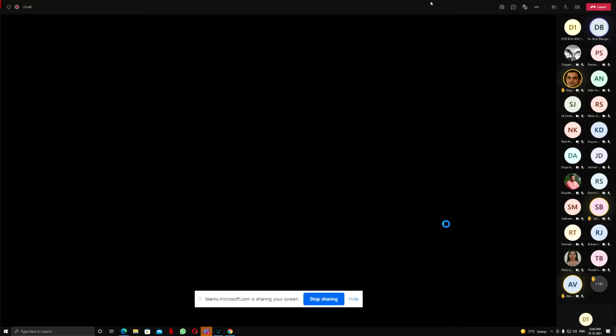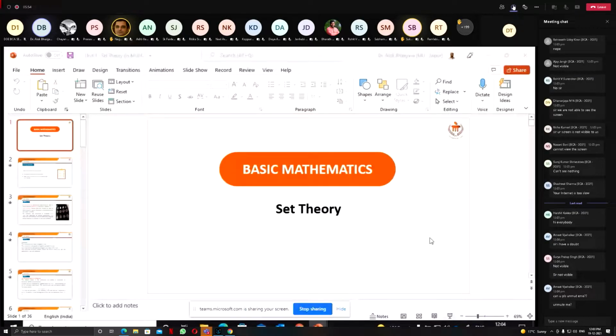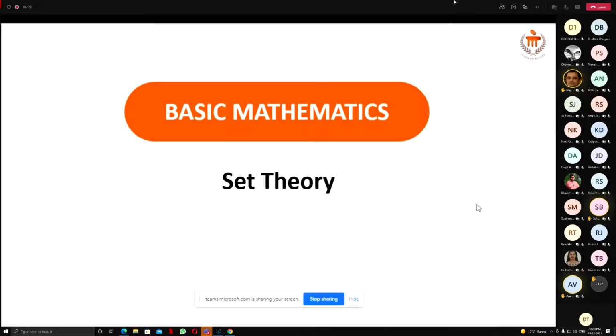So guys, just see here that we have already discussed what a set is, and we have seen the definition: a well-defined collection of objects. We have also discussed the meaning of well-defined.